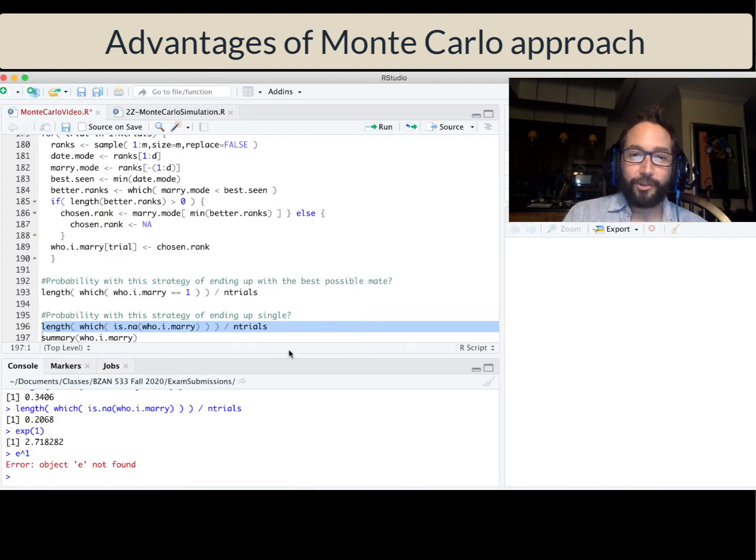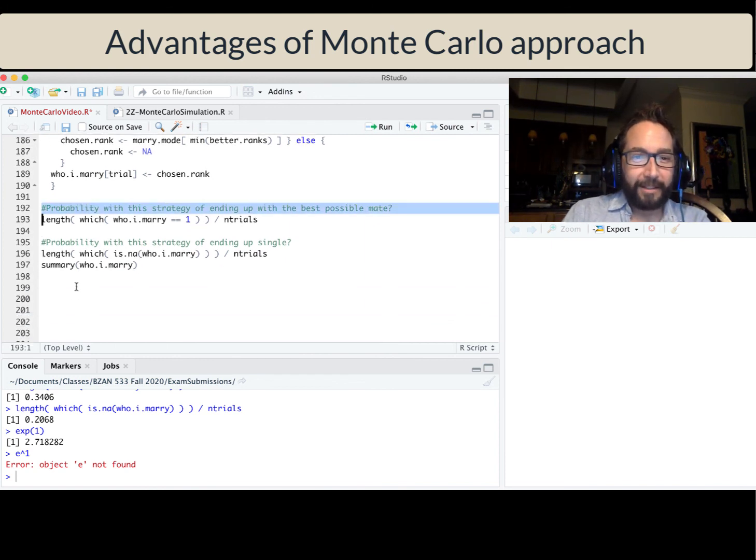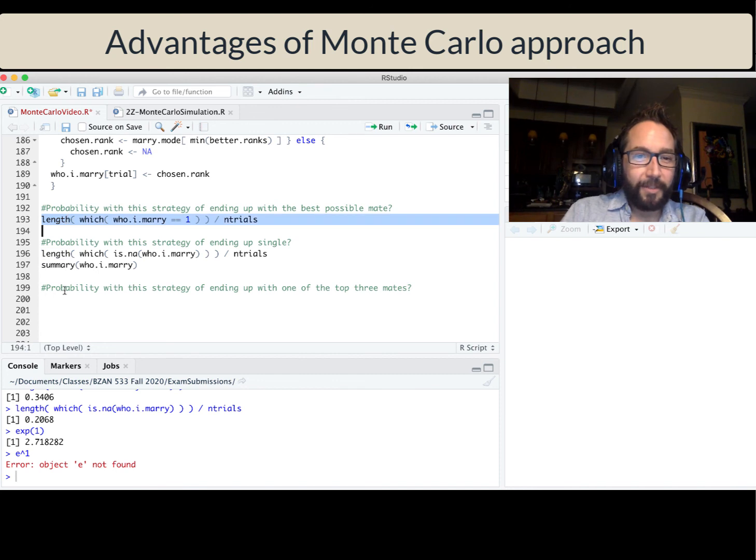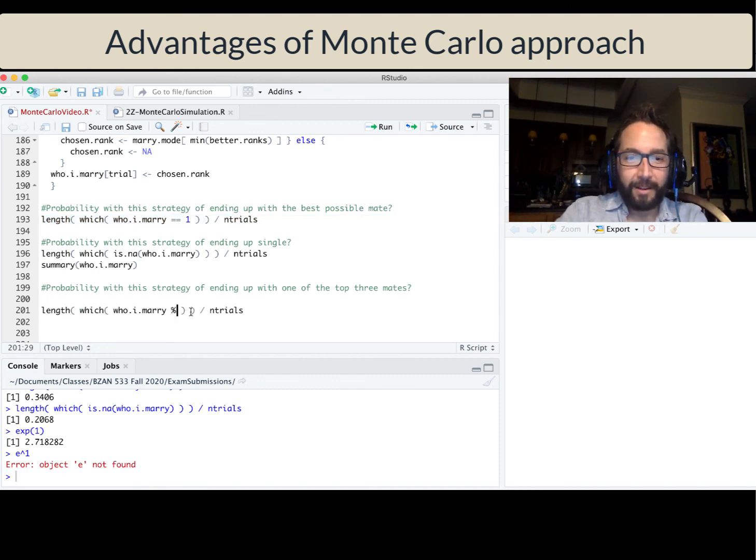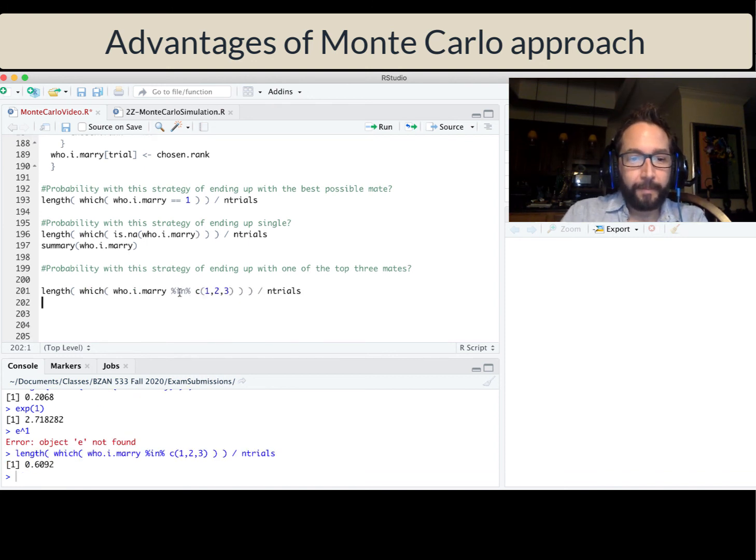But I like the Monte Carlo simulation quite a bit better because it allows us to answer much more complicated questions like what's the probability we end up single, what's the probability that we would end up, say, with one of the top 3 mates. We can do stuff like that. In fact, that very last one, why don't we look at the probability with the strategy of ending up with one of the top 3 mates. So same sort of thing, but instead of checking to see if it's equal to 1 or not, I want to see if it's either 1, 2, or 3. In this case, about a 61% chance.